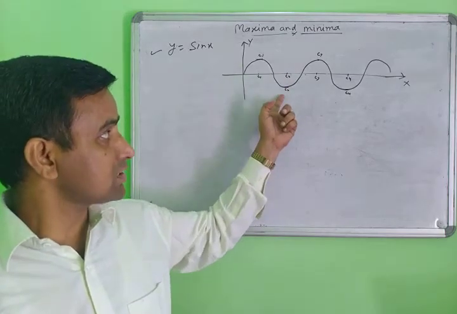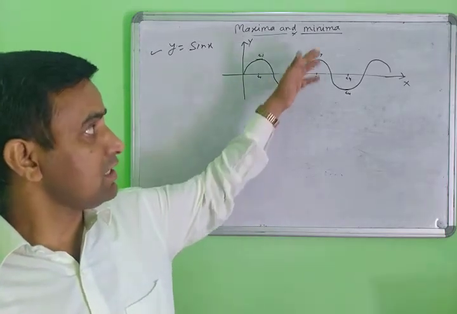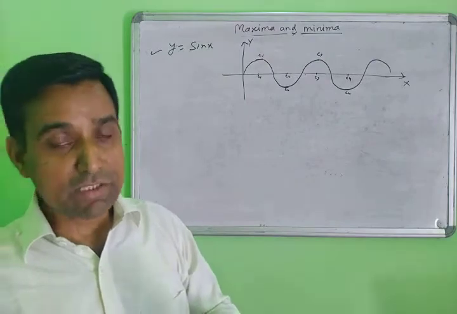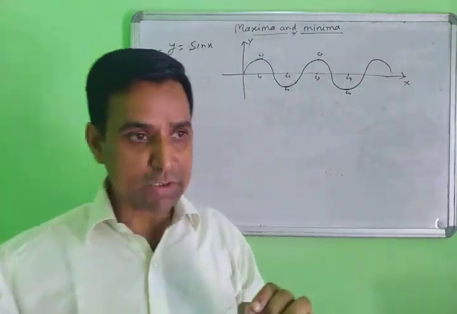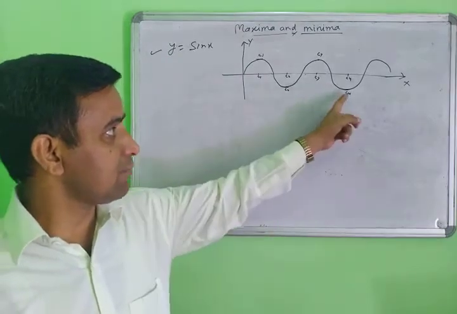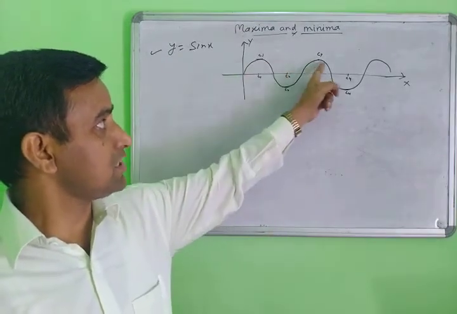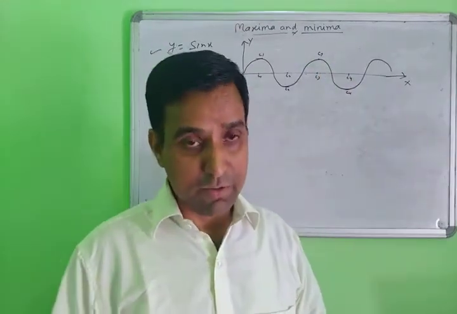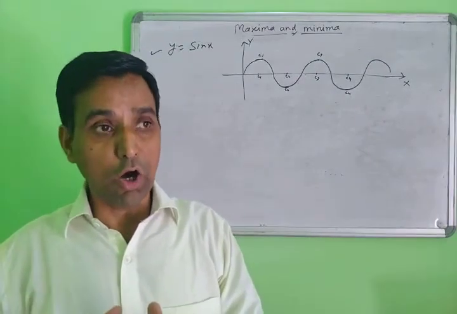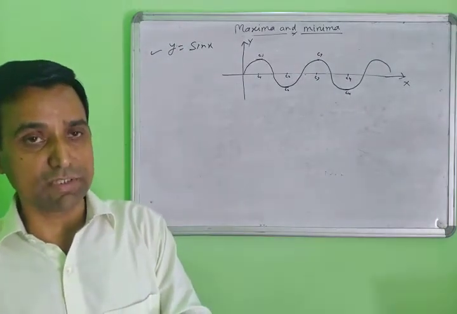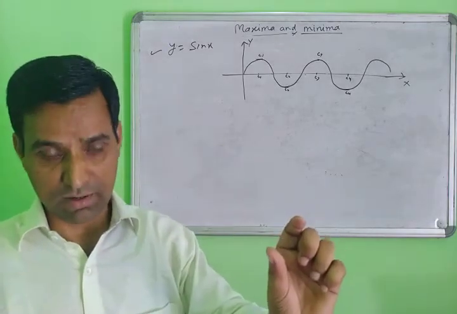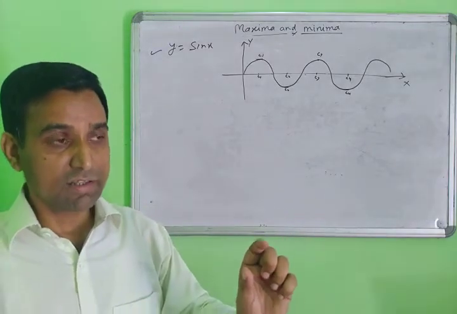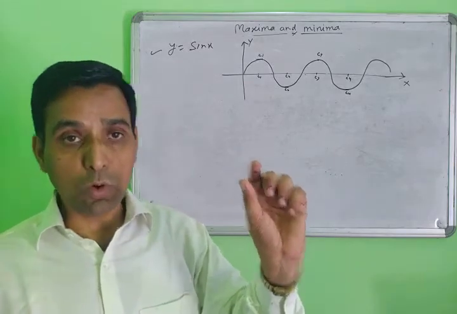When you take the lower side, it is the local minima, and when you take the upper side, it is the local maximum. All peak points are called maxima, and all valley points are called minima. These are the valley points, the minima, and these are the peak points, called the maxima. So maxima and local maxima are the same thing: when you take a small interval, you are taking the local maxima.